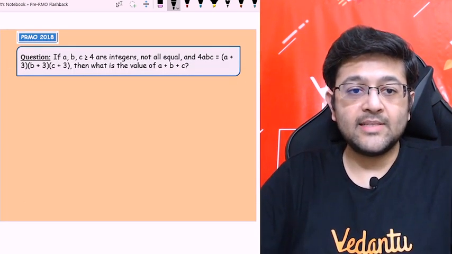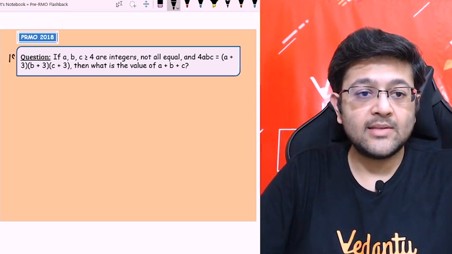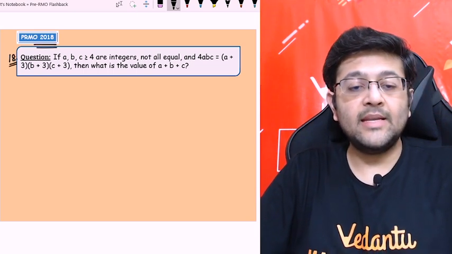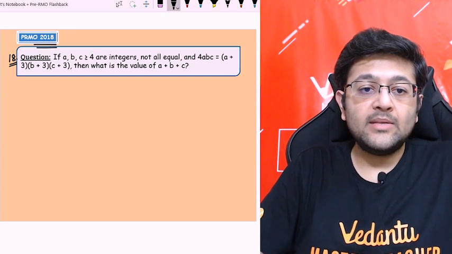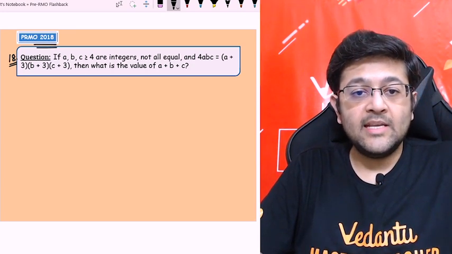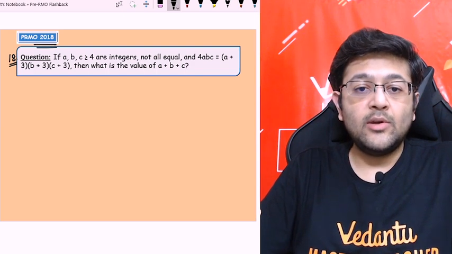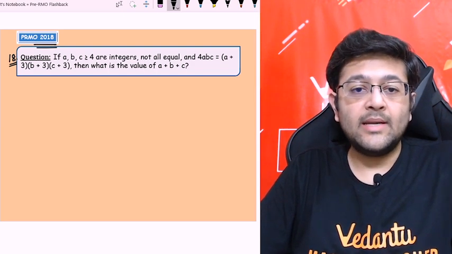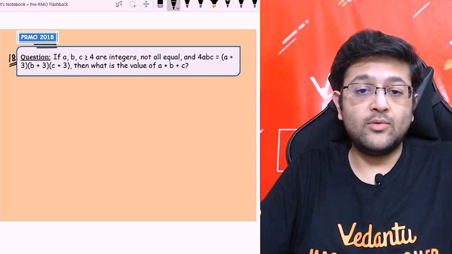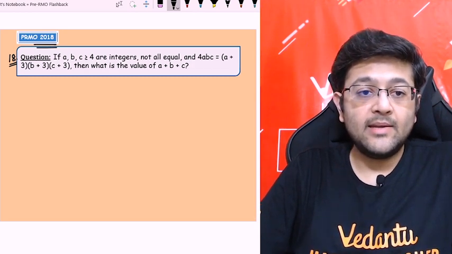All right, so let's see the last question of this class, that is the 18th question of 2018. So let's see, if A, B, C are greater than or equal to 4 are integers, not all equal, तीनों equal नहीं होने चाहिए. It could be that 2 are equal, right? That is what not all equal means.